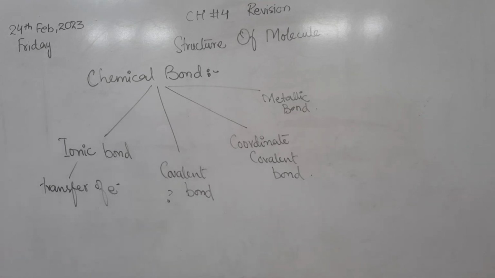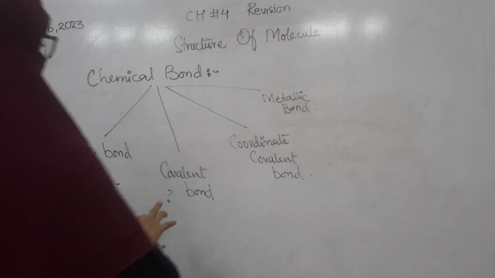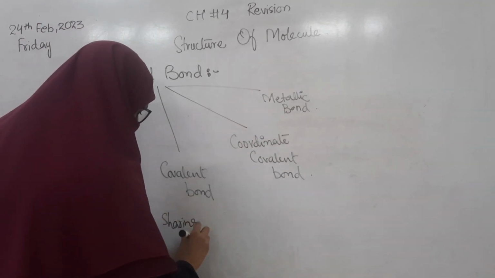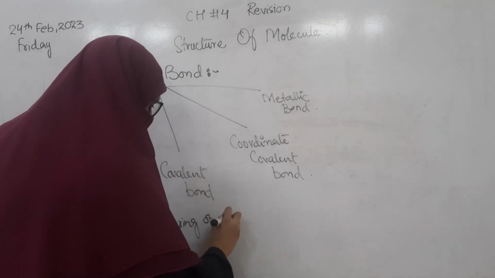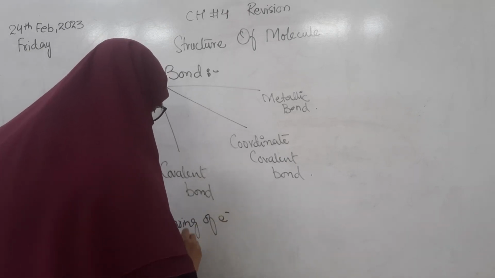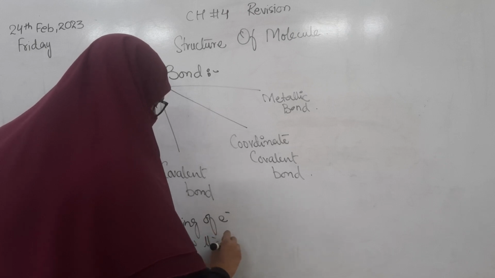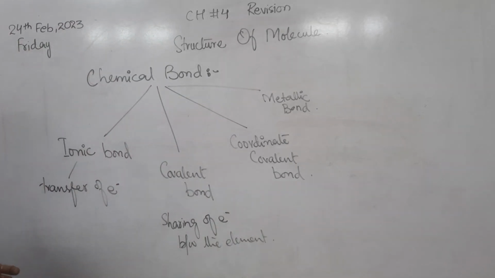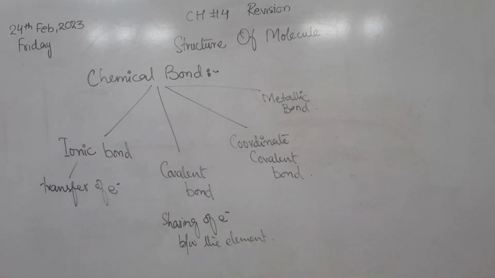The covalent bond is the bond which is formed due to the sharing of electrons between the two atoms, or between two different elements. We can say that a covalent bond is formed by the sharing of electrons between different elements.